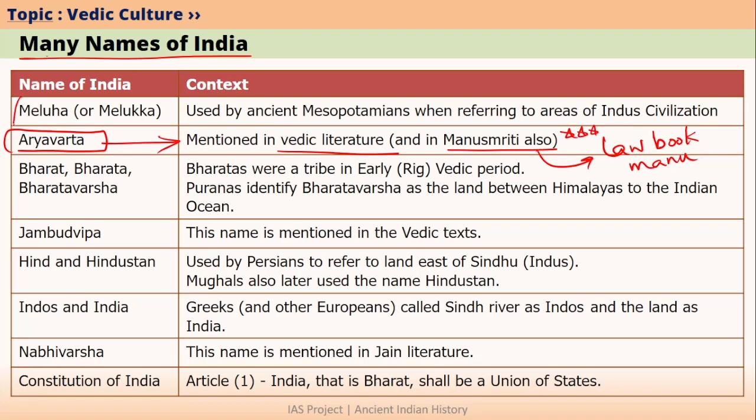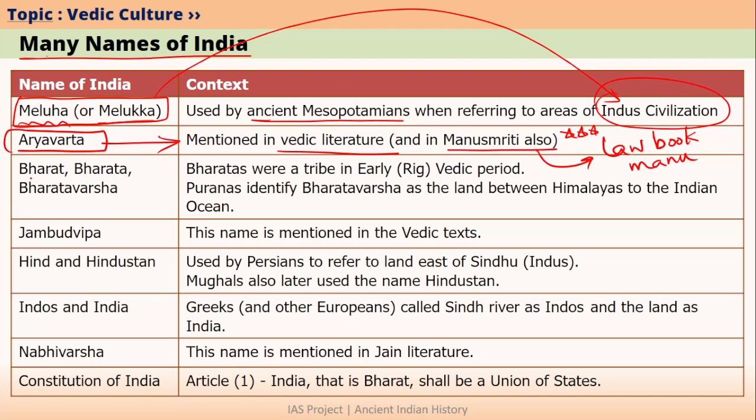In our previous lectures, we have already talked about the word Meluha. We know that Meluha was the word used by ancient Mesopotamians when they referred to Indus civilization area. So in a way, Meluha or Meluka also is a name of India, or we can say a name of Indian subcontinent, because ancient Mesopotamians did not know much about the people beyond the Indus region.